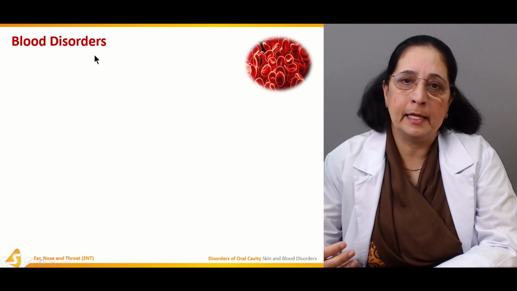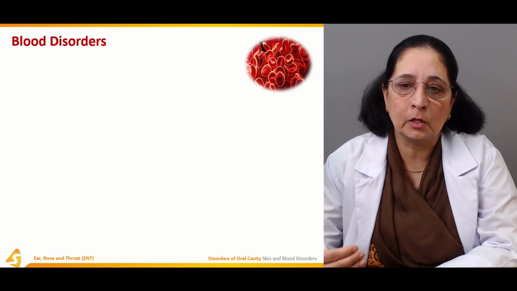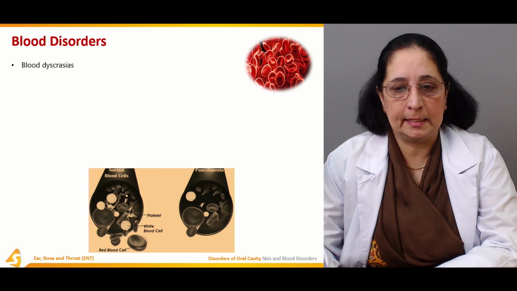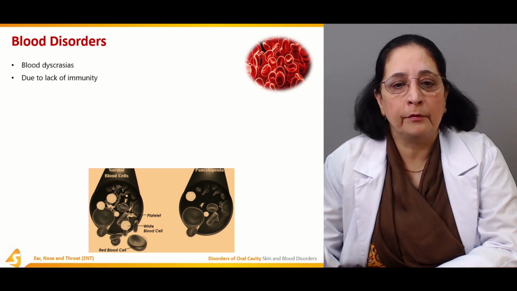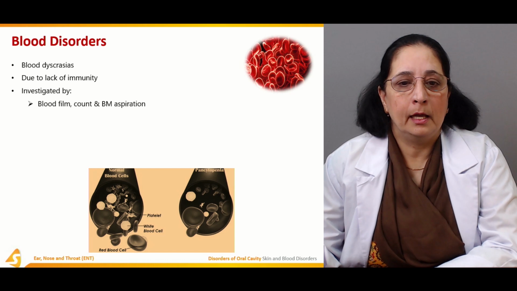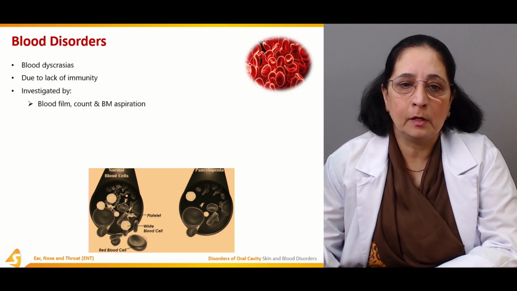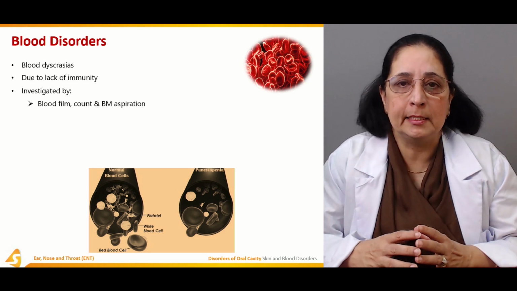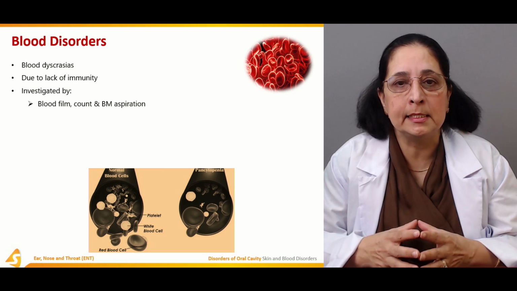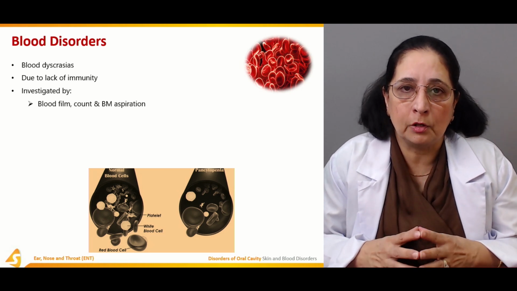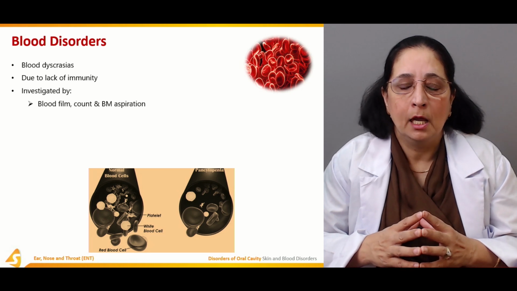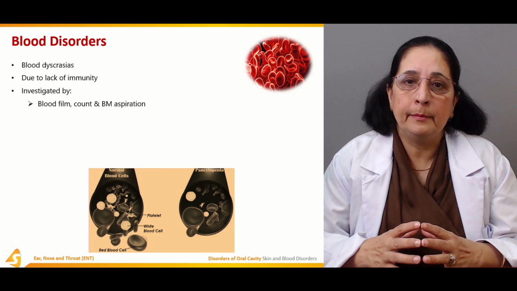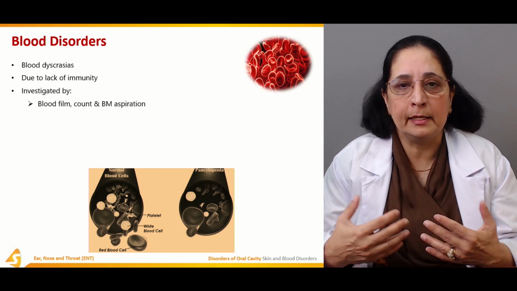Some blood disorders that can cause ulcers or disorders of the oral cavity. We have the blood dyscrasias due to lack of immunity, investigated by blood film count and bone marrow aspiration. So different blood dyscrasias, different blood abnormalities cause disorders of the oral cavity. Even people who take aspirin, which is a blood thinner, their gums bleed a lot when they brush,